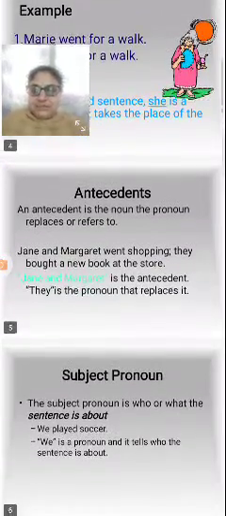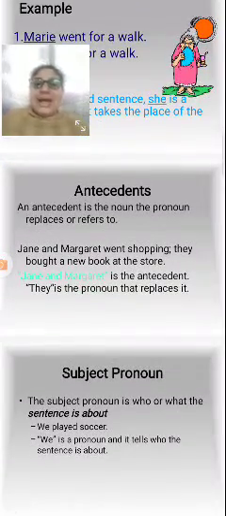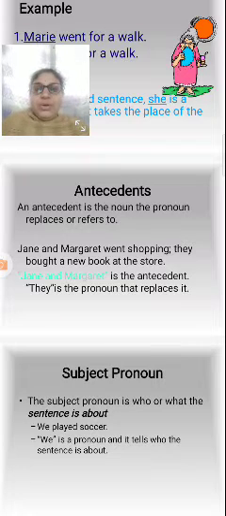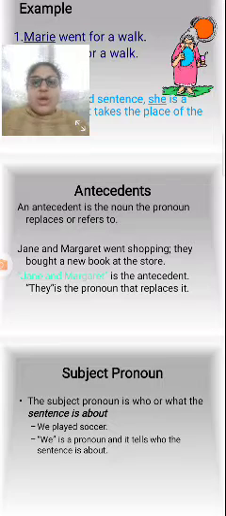And next one, antecedents. What are antecedents? The antecedent is the noun the pronoun replaces or refers to. Janie and Margaret went shopping.